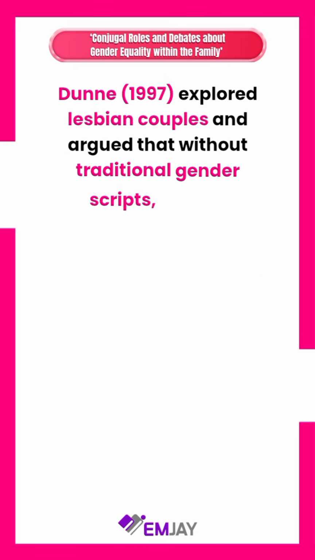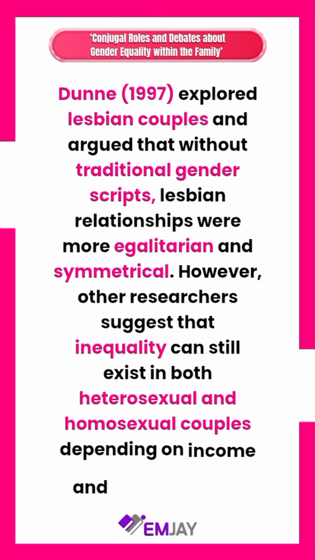Dunn 1997 explored lesbian couples and argued that without traditional gender scripts, lesbian relationships were more egalitarian and symmetrical. However, other researchers suggest that inequality can still exist in both heterosexual and homosexual couples, depending on income and social context.